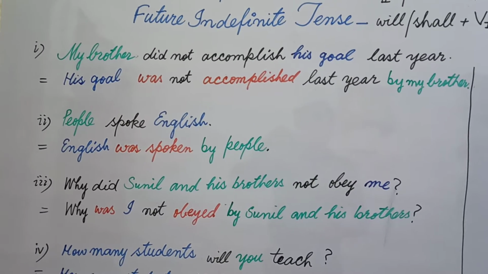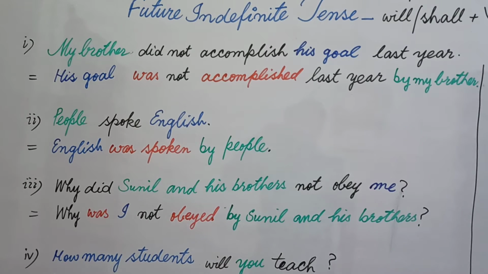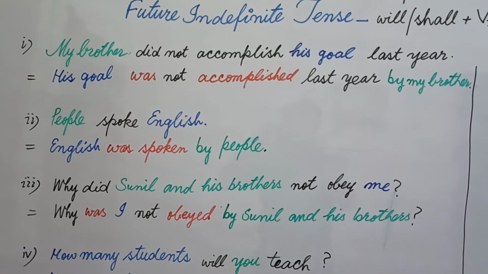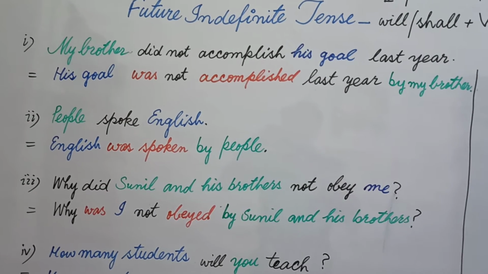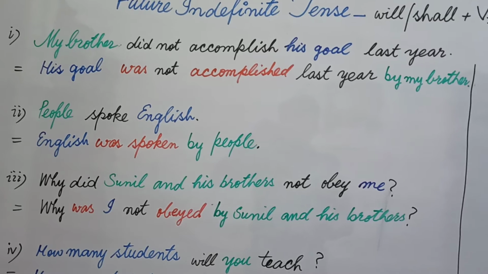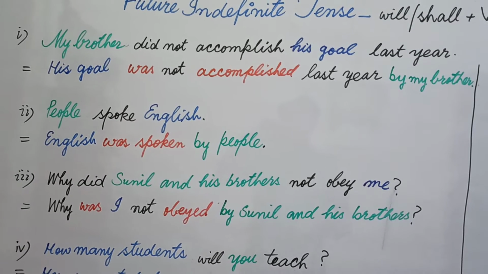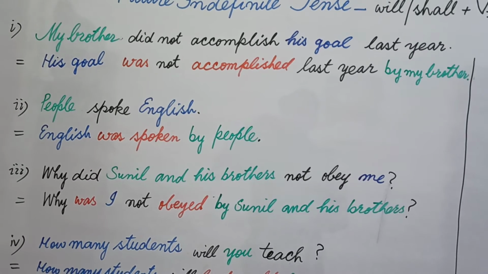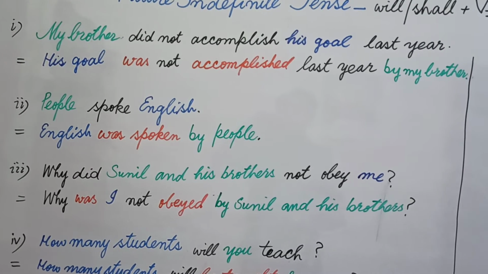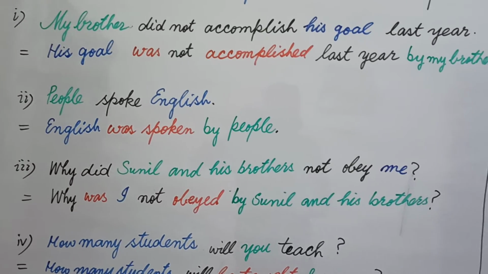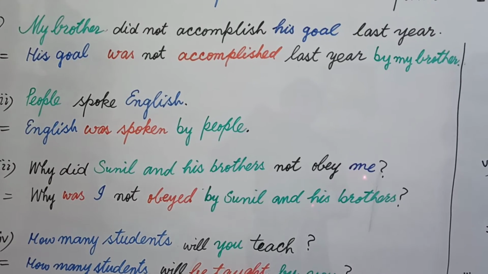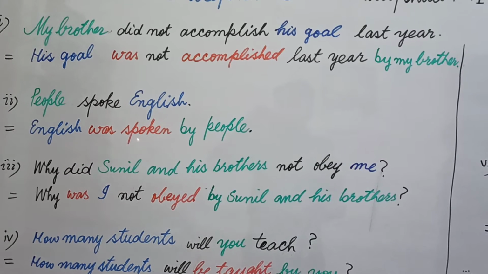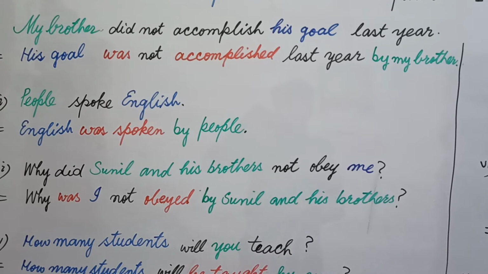Now let's see example number 3. Why did Sunil and his brothers not obey me? This is an interrogative negative sentence, and let's first find out the verb. The verb is obey, and the subject is Sunil and his brothers, because this subject is with some other noun, so concludingly Sunil and his brothers will be used as the subject, and the object is me.